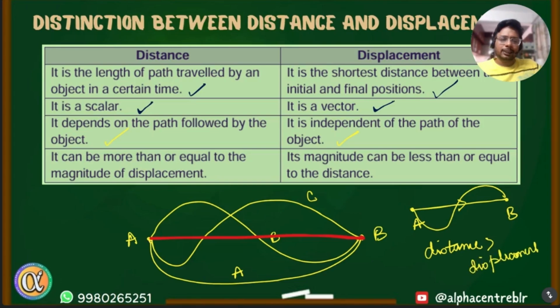So either the displacement is equal to distance or it is less than distance. It can never be more than distance. Clear? So that's what is given in the last point. Distance can be more than or equal to the magnitude of the displacement. Displacement is either less than or equal to the distance. Clear? Okay. Let's go ahead.